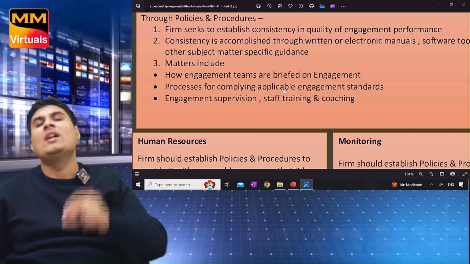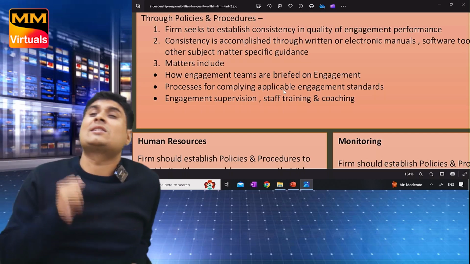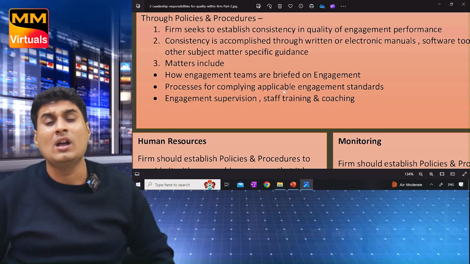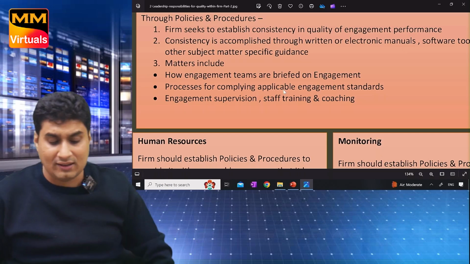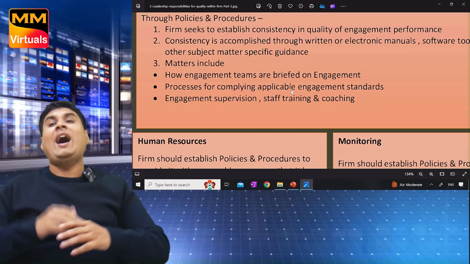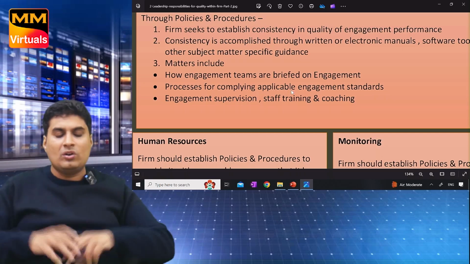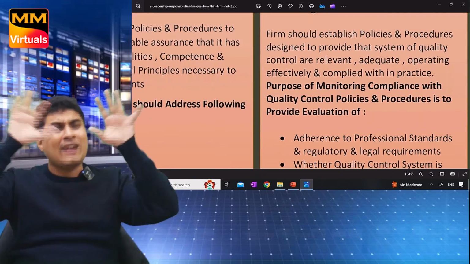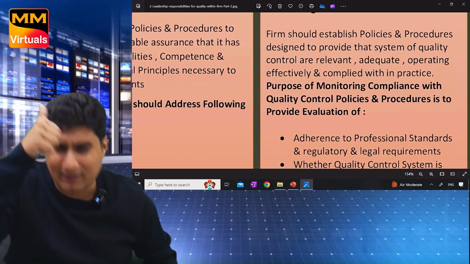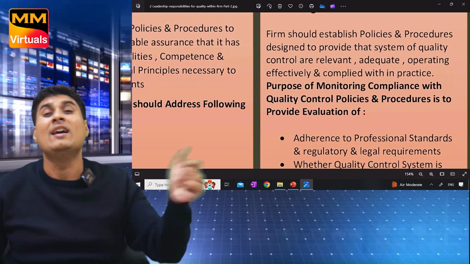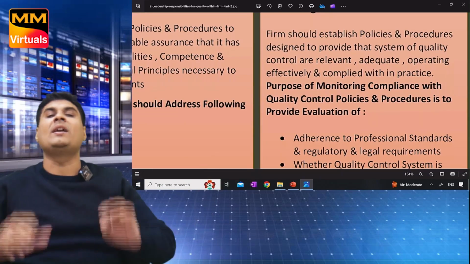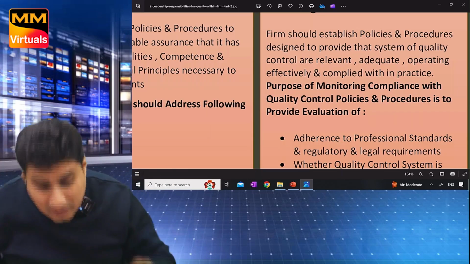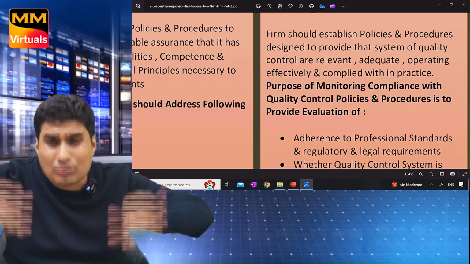Okay, number one, tell me, firm wants to bring what? Consistency. How can it bring it? Written manual, electronic manual, software tools. What matter will be there in this? How they are briefed, how supervision is done, review is done, how you comply with standards. Last, monitor. Entire system till now, so many points are done. Number one, leadership responsibility. Leader and his team, ethical requirement, acceptance and continuance of client, human resource, engagement performance. Entire system should be monitored.